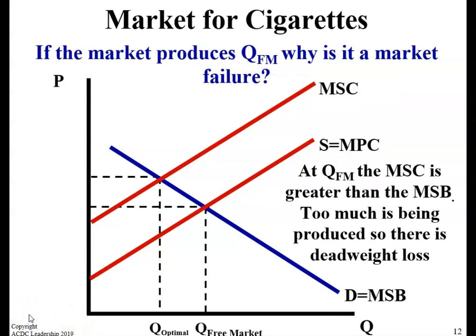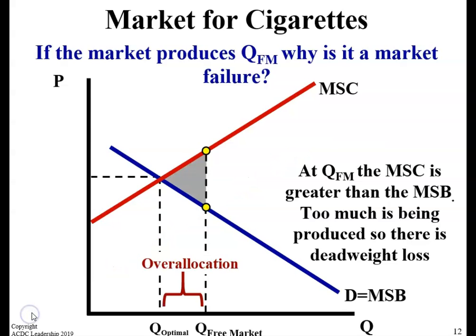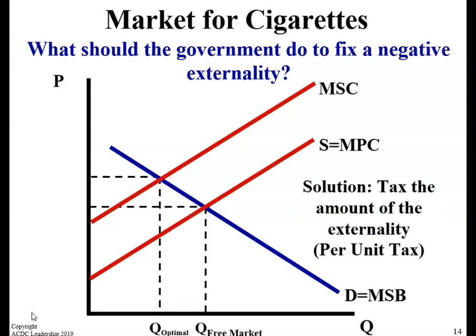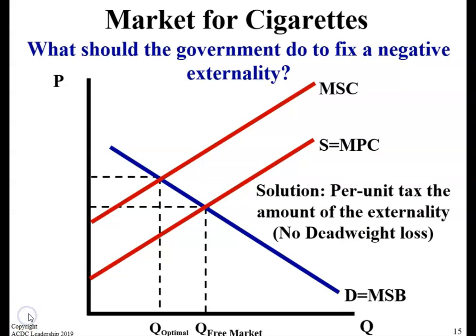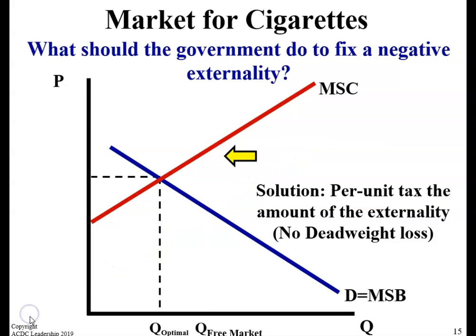At QFM, the marginal social cost is greater than the marginal social benefit. So too much of this good is being produced, and this would create a deadweight loss. The deadweight loss is shaded in gray. The solution to get where we want to be from here to here is to tax the amount of the externality, a per unit tax. Once that is done, there's no longer a deadweight loss.